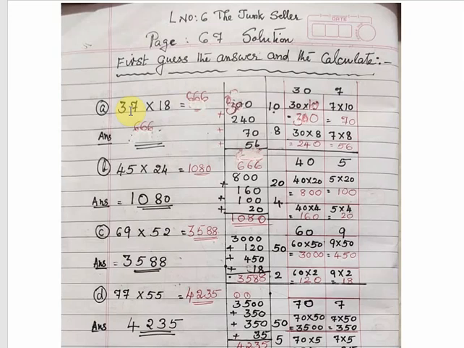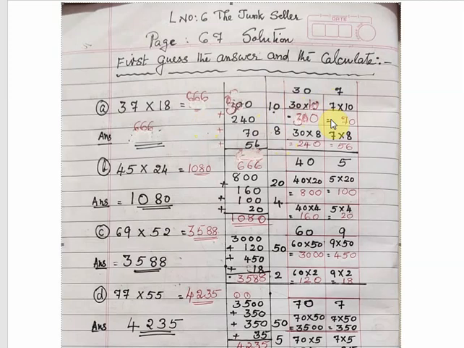So the first number: 37 multiplied by 18. You had studied this already in third standard, and in the previous video I showed that we do not do direct multiplication. We will split 37 into 30 plus 7, and 18 into 10 and 8. Why are we doing it this way? It will be easy for the students to do the multiplication. Even mental calculation you can do, so you can say the approximate value without calculating.